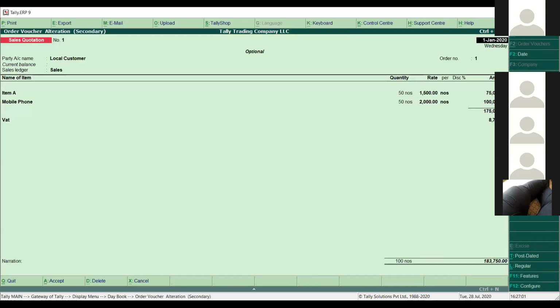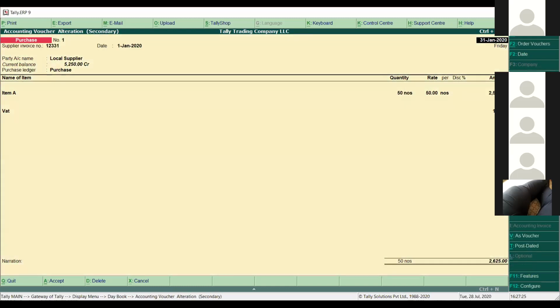And in the next way, if you want to open the last prepared voucher in the sale quotation window, you can simply press the Page Up key to open the last voucher. Suppose if I press the Page Up key, whatever last voucher I prepared, receipt note was it before that, receipt note 1, what was it before that, it will come in this way. You can see.